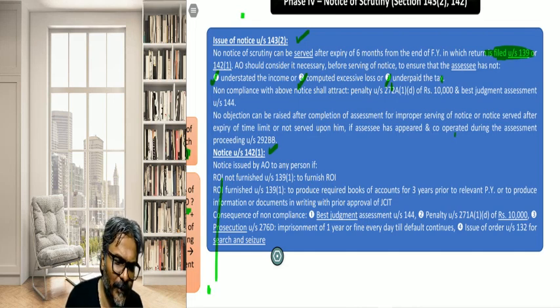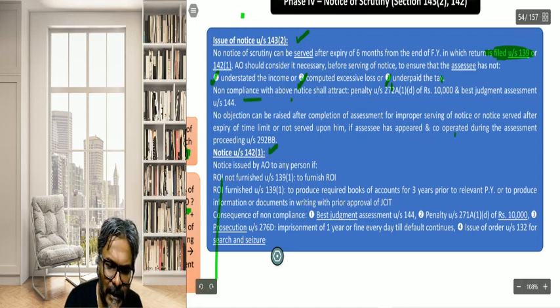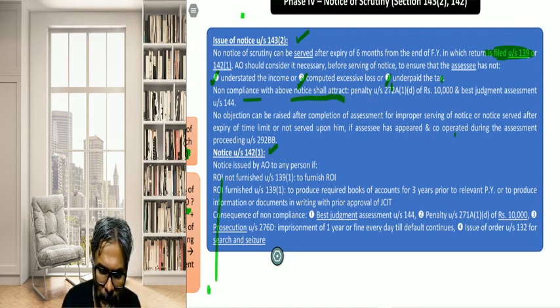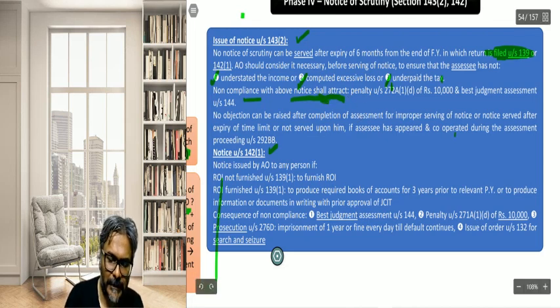Now, students, if you see over here, non-compliance with the above notice shall attract penalty. Non-compliance, students. Read this one, students, all of you.